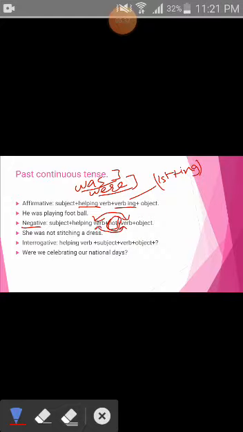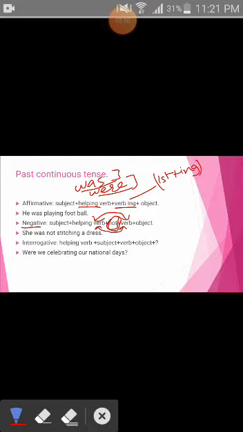Keep it in your mind. Not will be used between helping verb and verb. She was not stitching a dress, right? In the interrogative sentence, you will bring the helping verb in the start, then subject, verb, object, and then question mark. Were they celebrating our national days? Question mark. Is it clear?